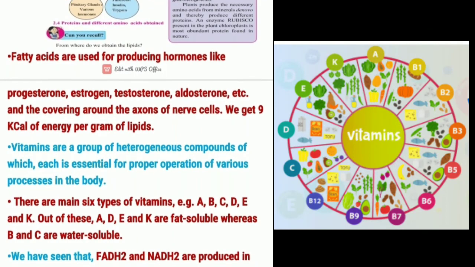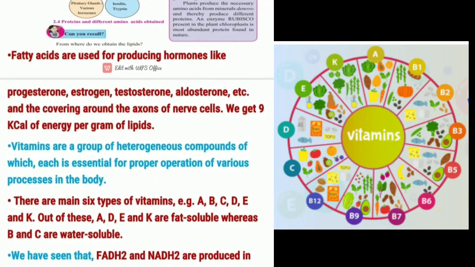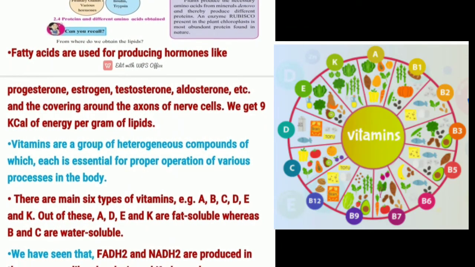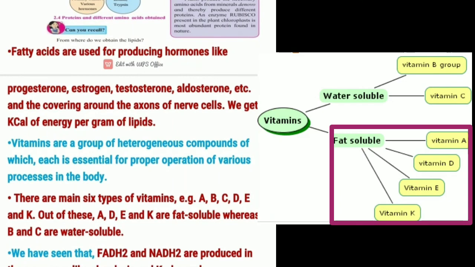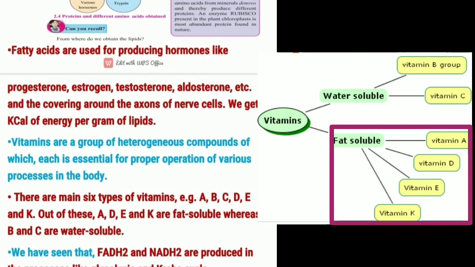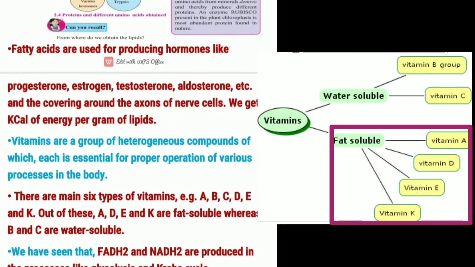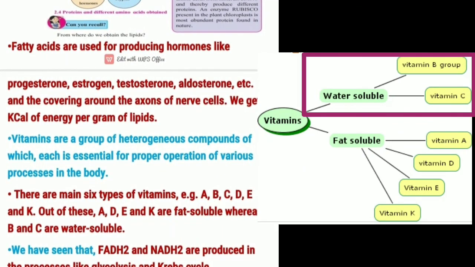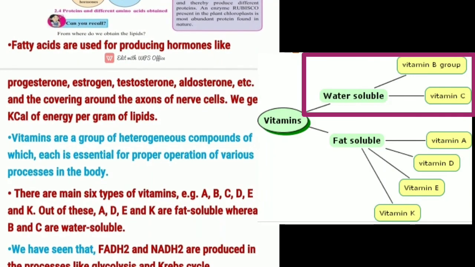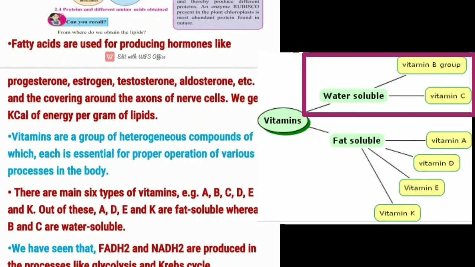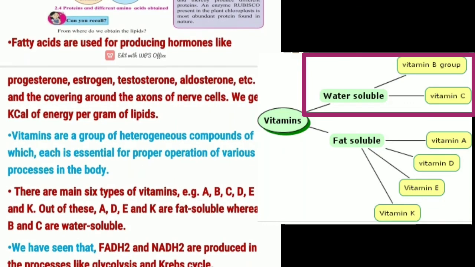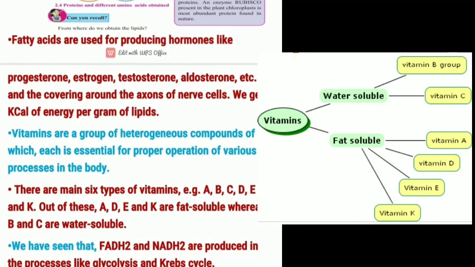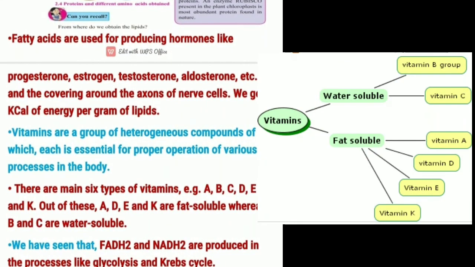There are 6 types of vitamins: A, B, C, D, E and K. Out of these, A, D, E and K are soluble in fat, while vitamin B and vitamin C are soluble in water. This question is asked for 1 mark in exam. So vitamin B and vitamin C are water soluble.